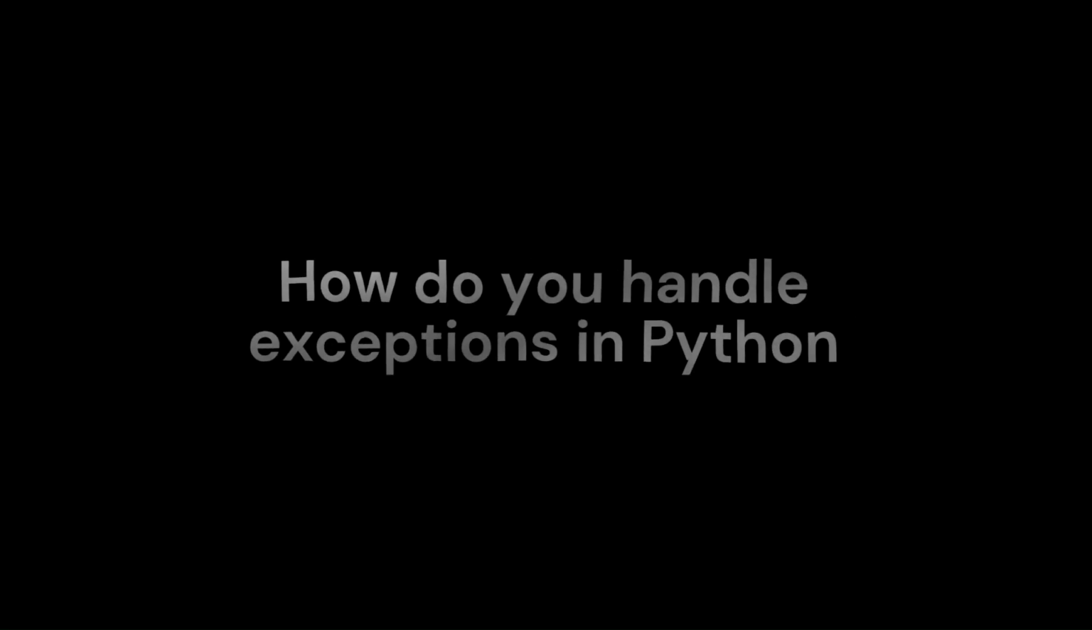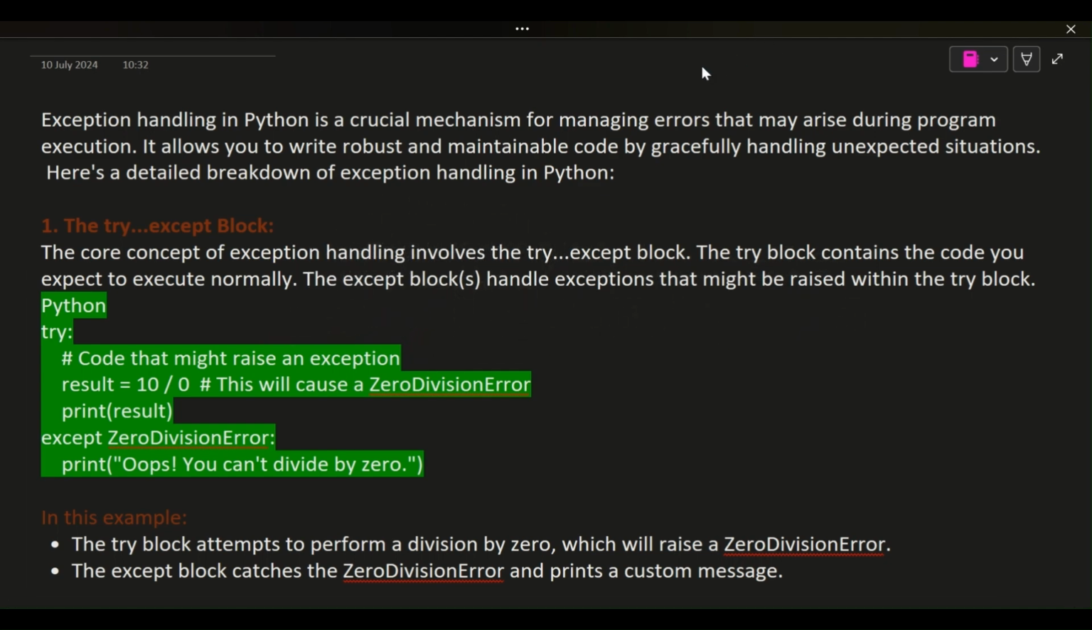Exception handling in Python is a crucial mechanism for managing errors that may arise during program execution. It allows you to write robust and maintainable code by gracefully handling unexpected situations. Here's a detailed breakdown of exception handling in Python. 1. The try, except block. The core concept of exception handling involves the try, except block. The try block contains the code you expect to execute normally. The except blocks handle exceptions that might be raised within the try block.